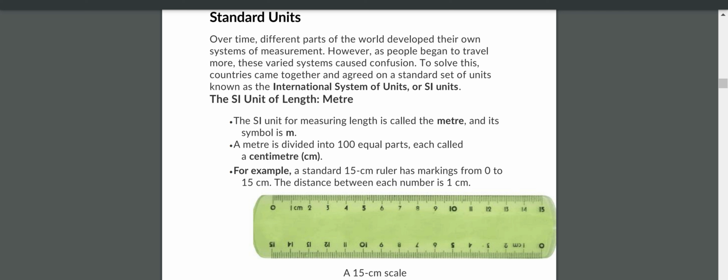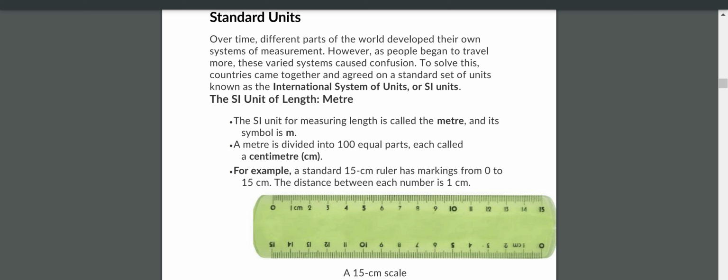Over time, different parts of the world developed their own systems of measurement. However, as people began to travel more, these varied systems caused confusion. Now, every country has its own measurements. When people travel to another country, they will get confused by these measurements. For example, Indians measure distance in kilometers, but people in the US measure distance in miles. So this will lead to confusion.